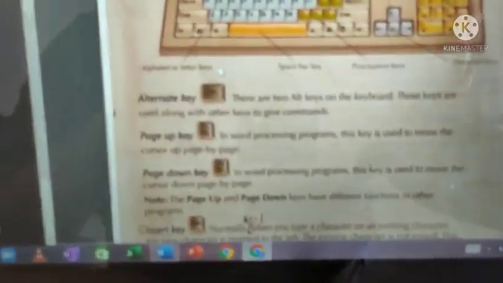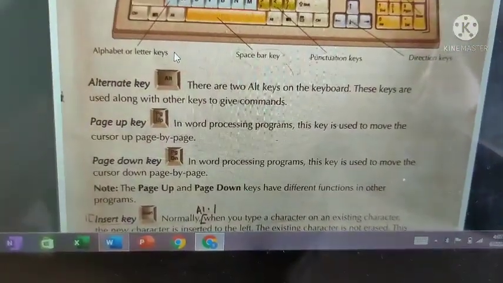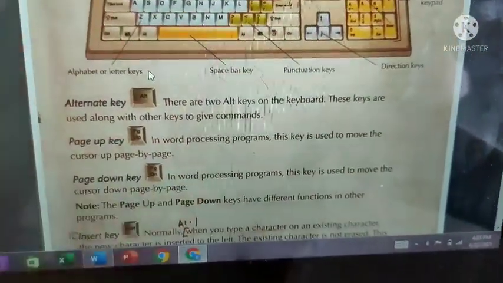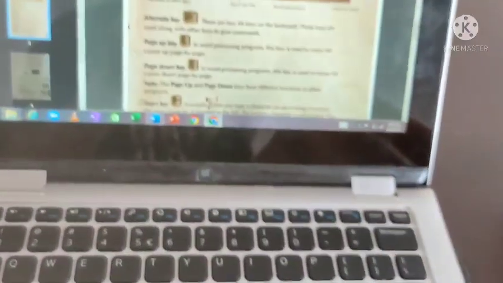Okay, next, the Page Up key. In word processing programs, mostly they relate to word processors only. There only you can understand everything. Word processor means Microsoft Word. I opened it, this one. Okay.